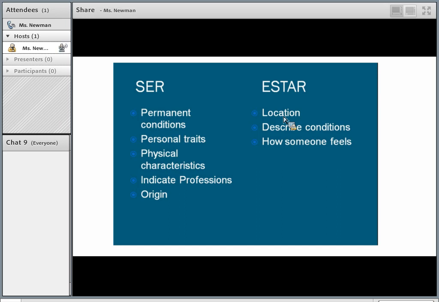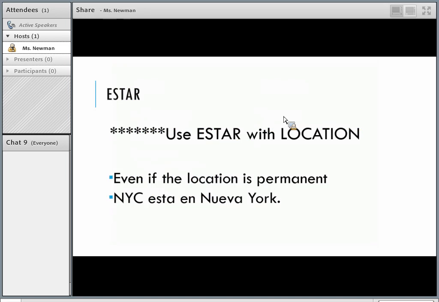Then we have here describe conditions, which is really just temporary conditions such as how you're feeling that day, and it kind of goes with the one below it, how someone feels, right? If you're sick or sad or happy, you use estar for those kinds of things. More temporary overall. Okay, so again, emphasizing use estar with location, even if that location is permanent, such as New York City is in New York, right? Está en Nueva York. It always is there. So don't worry about the permanency factor. Worry about if it's location. That's when you use estar.